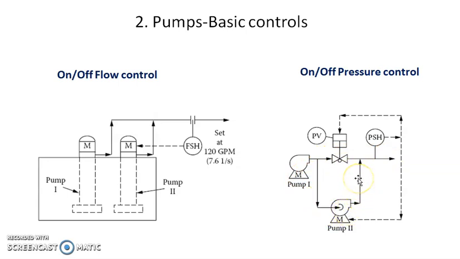So due to this, this pressure will get decreased. Here again, the second pump start and stop depends upon the pressure. When the pressure requirement is more, at that time it will close the bypass valve and start the second pump. And if the pressure is above the limit, at that time it opens the bypass valve and turns off pump 2. So there is an on-off of pump 2, and this depends upon the pressure. That control scheme is called on-off pressure control for controlling the pump.